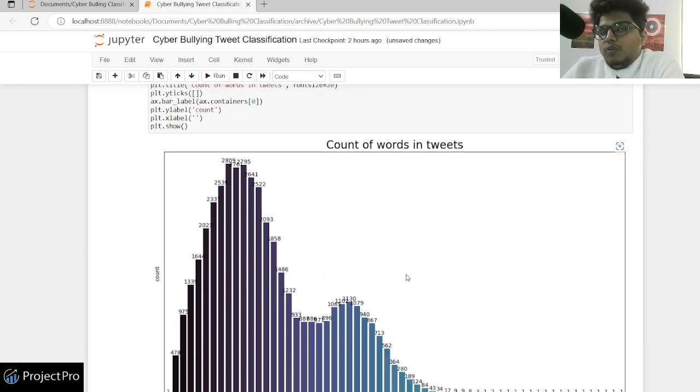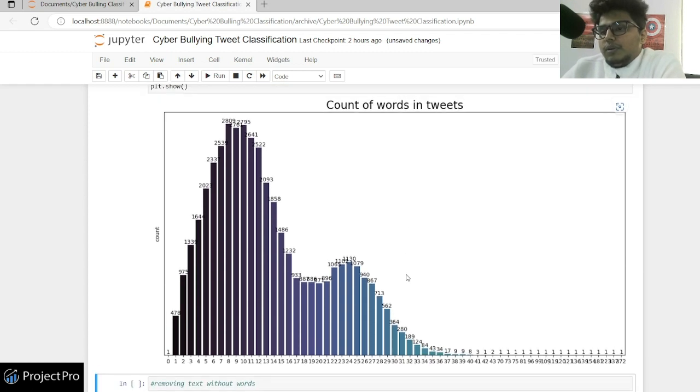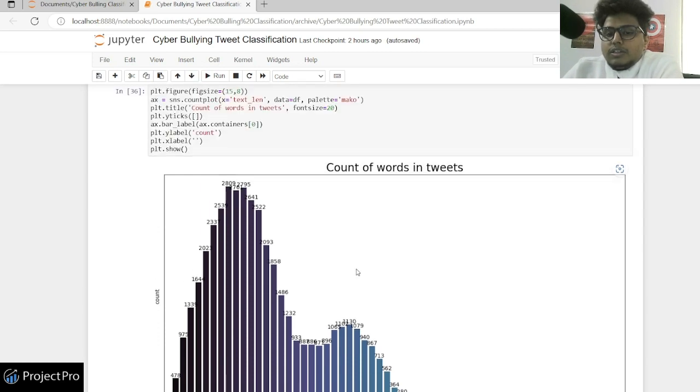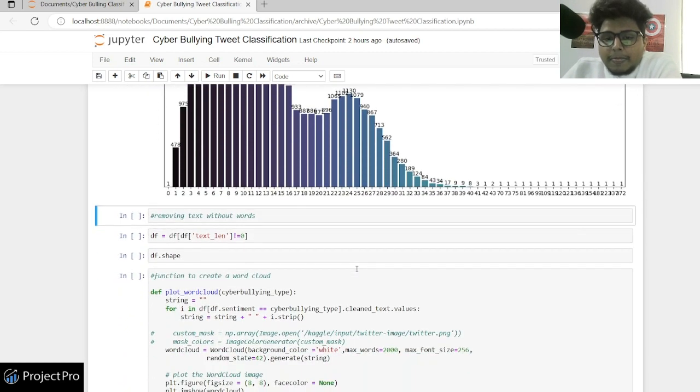So you have removed a lot of stop words from it. You have removed a lot of hashtags and many other symbols, signs and emojis from it, right? So though there are texts which have fewer words and more emojis, those kinds of tweets would already have been cut short in length, and they would be falling somewhere here. So just make a note of this, and let's move forward.